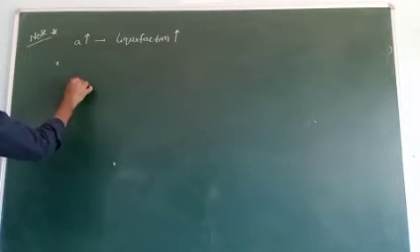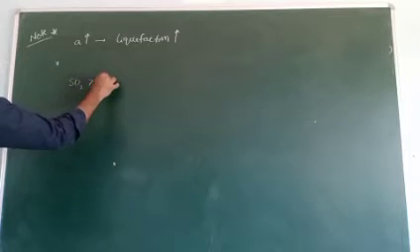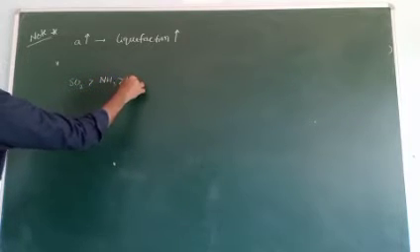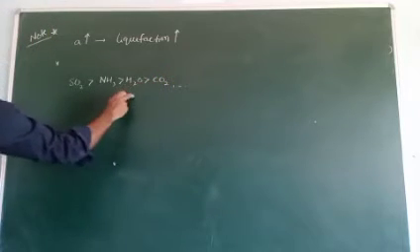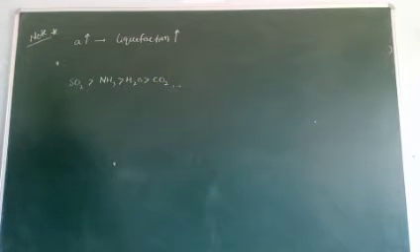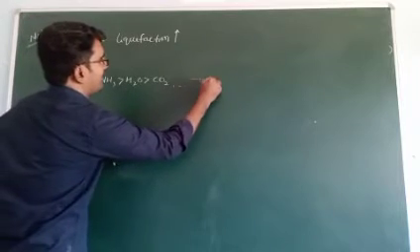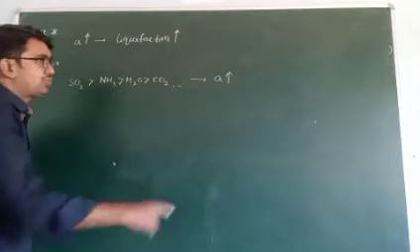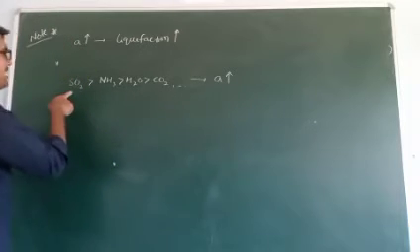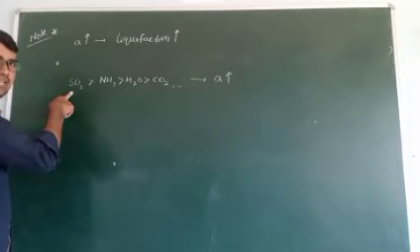Now write this order: SO2 is greater than NH3, greater than H2O, greater than CO2, and so on. Actually, these four are most important. They have high A values.